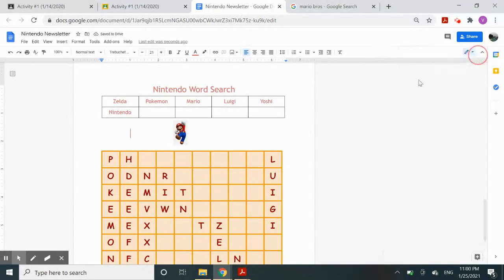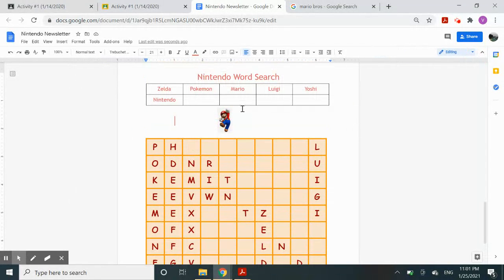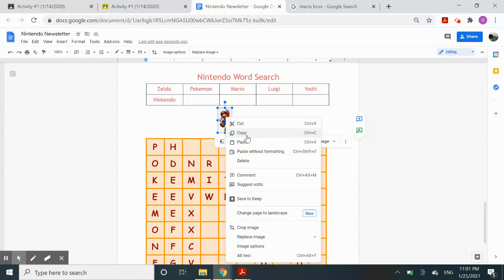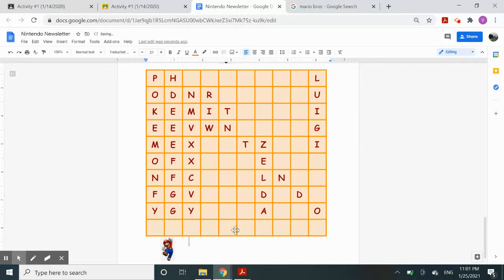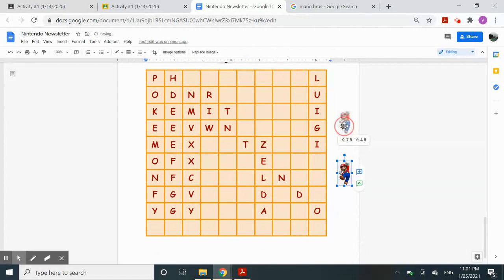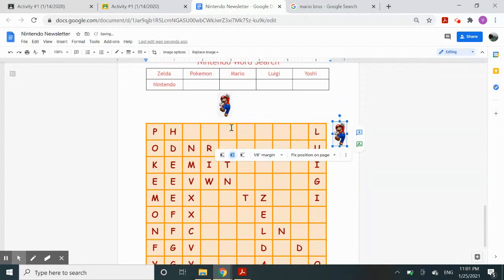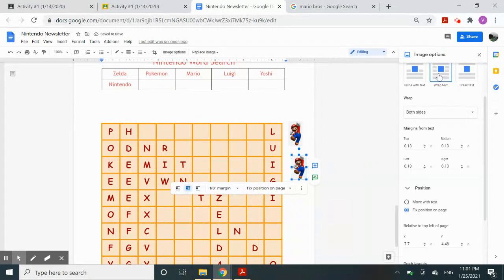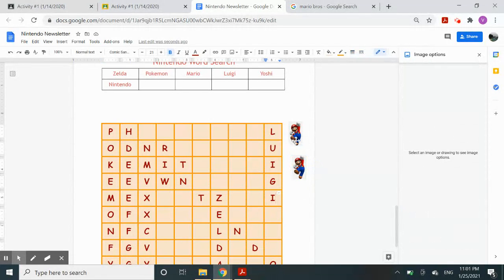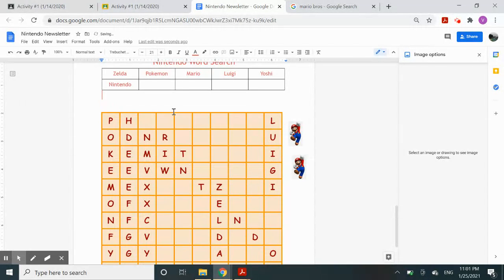And now that looks pretty cool, right? So you can do that. You can also, again, copy the same image and put it in other places. Like if I want to, for example, put it right here, I can also do that. If I want to move this one right here, I can do that. But that's only if you go to image options, you text wrap it, you wrap text around it. The second option right here, you go to position and then fix position on page. You can put it anywhere you want and it'll stay there, which is pretty cool.